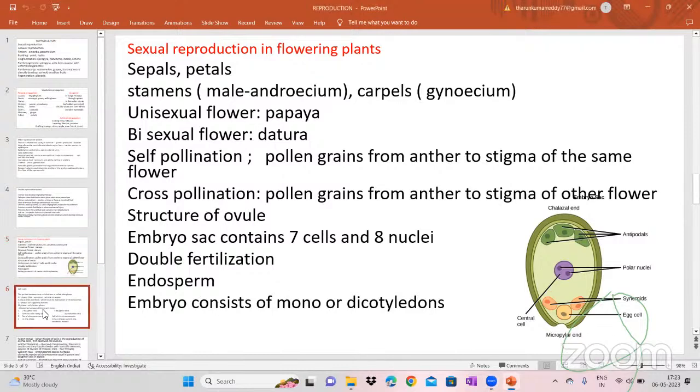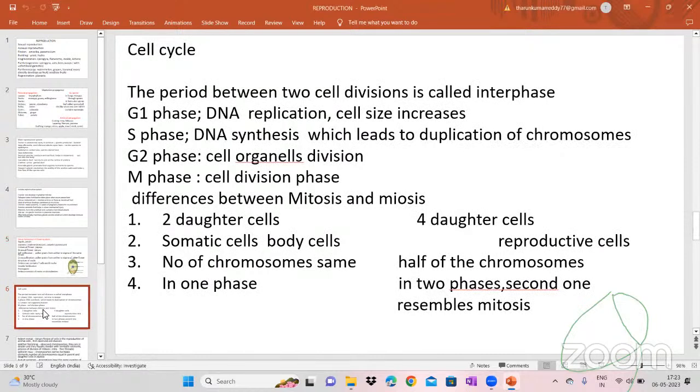Okay, and then we will see the cell cycle. Another important thing present here is the cell cycle.